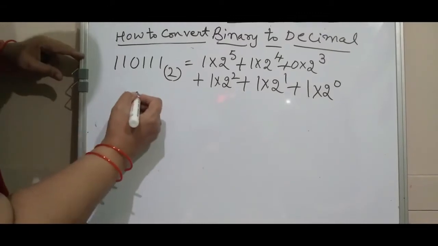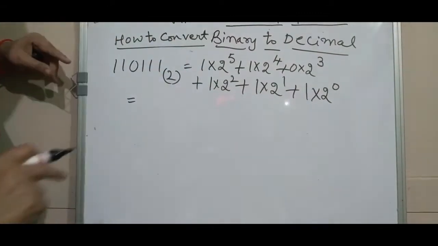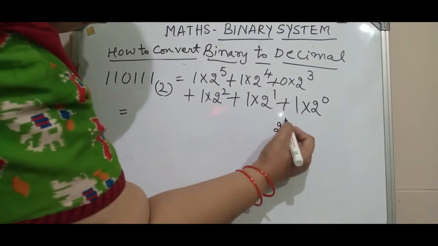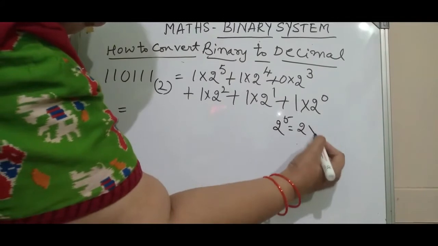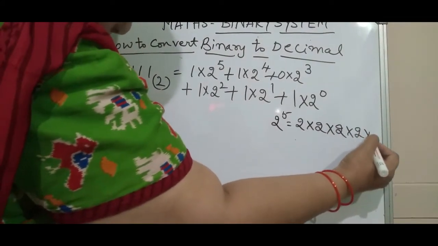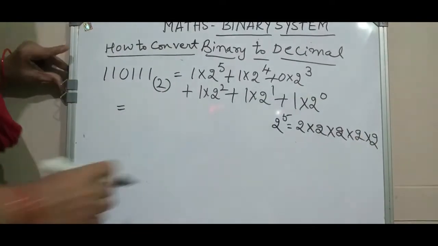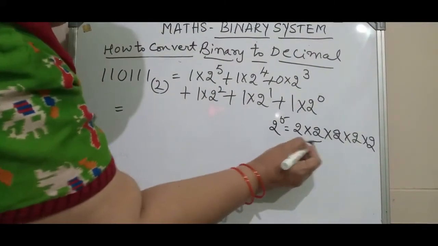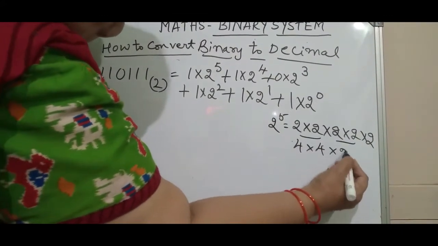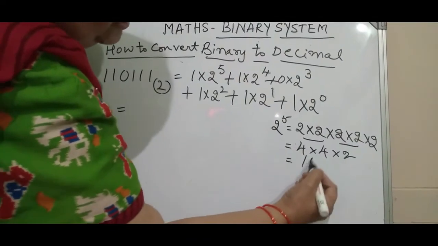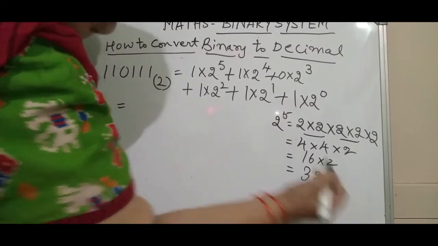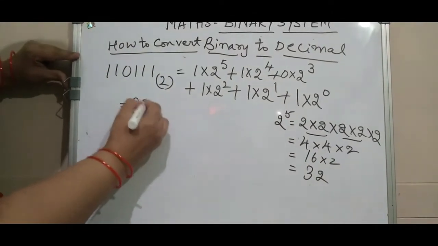And we have to simplify this. 1 into 2 to the power of 5. First, in the working column, you can simplify 2 to the power of 5. 2 to the power of 5 is nothing but 2 multiplied 5 times: 2 into 2 into 2 into 2 into 2. So when you multiply this, it will be 4 into 2, again 4 4s are 16 into 2, it will be 32. So let me write here 32.